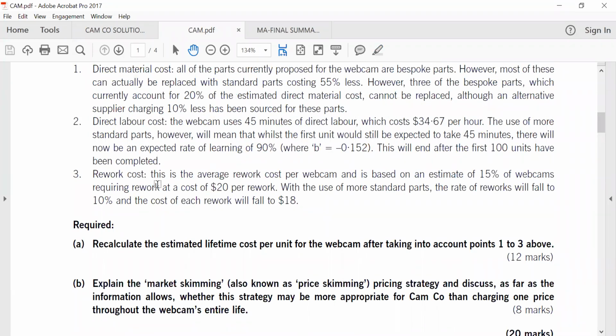So the first requirement says recalculate. That means there has already been a calculation. Recalculate the estimated lifetime cost per unit for the webcam after taking into account notes 1 to 3 above. After taking into account what? Notes 1 to 3. So you are not supposed to do the recalculation if you have not read and considered notes 1 to 3. The examiner is telling you straightly what to do. 12 marks, easy peasy. The other areas of part B will be looked at later.